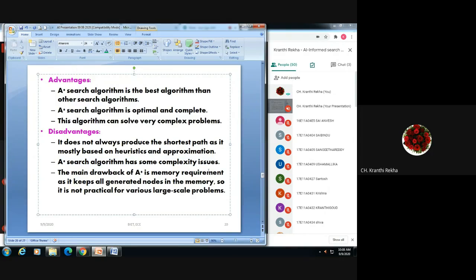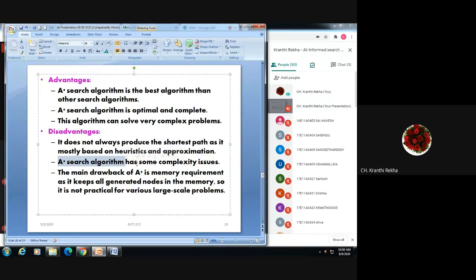Also the A star search algorithm has some complexity issues. Suppose your graph or tree diagram has a very high number of nodes, then sometimes the A star algorithm will be a very long procedure. Time complexity may increase.